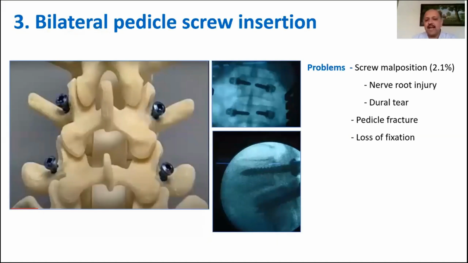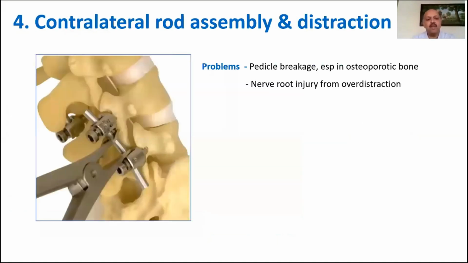The next step, of course, is bilateral pedicle screw insertion. This should be done under C-arm control, both in AP and lateral views, in order to prevent misplacement of the screw. Malposition of the screw is found in about 2 to 2.5% of patients and may result in nerve root or dural injury. Malposition can result in pedicle fractures and loss of fixation within the vertebra, which then becomes a huge problem. To avoid malpositioning, adequate lateral exposure, control bleeding, identify landmarks properly, and use the C-arm.